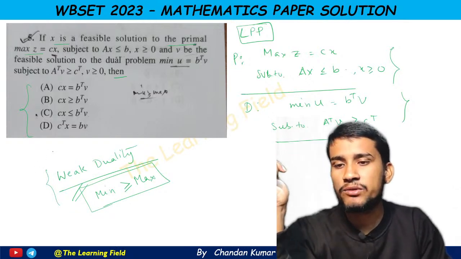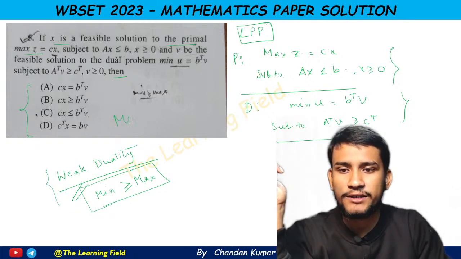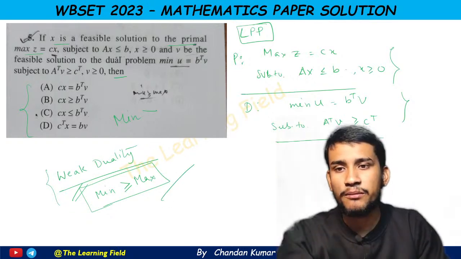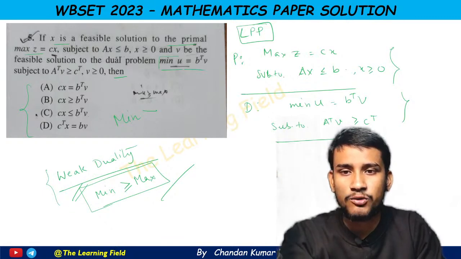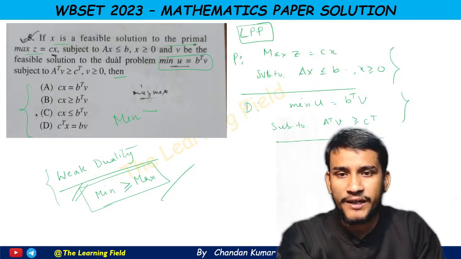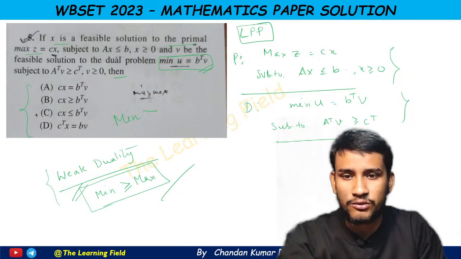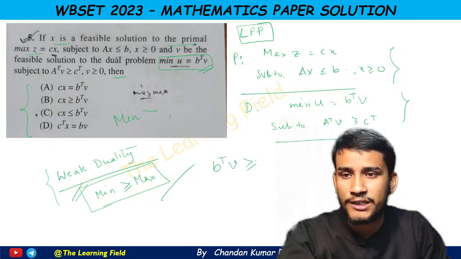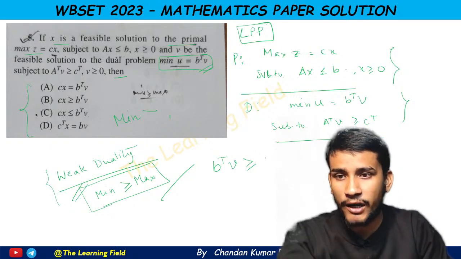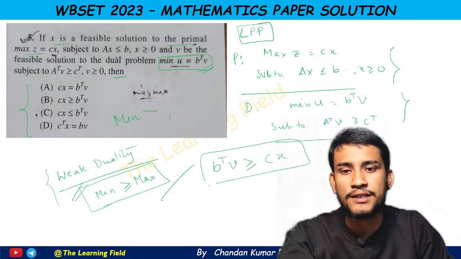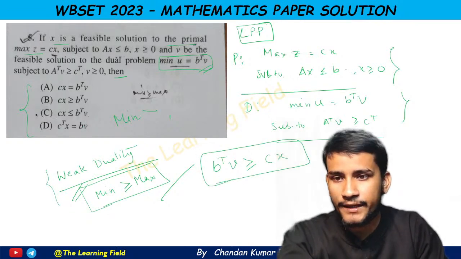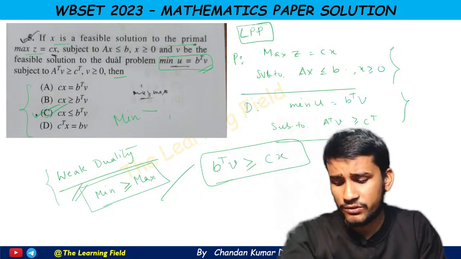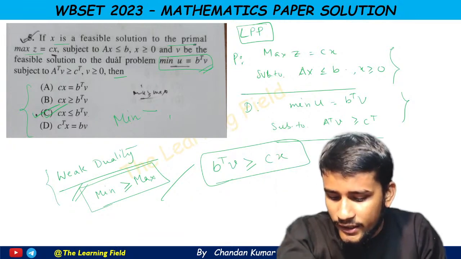So this is the question. That means the value of the objective function of the minimization problem is always greater than or equal to that of the maximization problem. Here the minimization problem is the dual problem, that is b transpose v, the value of the objective function of the dual. That means b transpose v is greater than or equal to the optimal value of the objective function of the primal problem, which is cx. So this is the answer clearly. I think option C is correct here. This is a directly theorem-based question, and it is an application of the weak duality theorem.